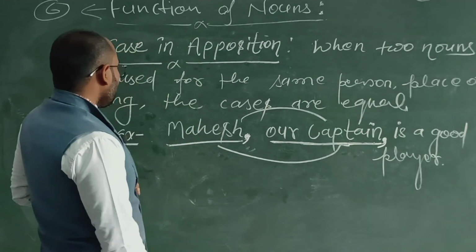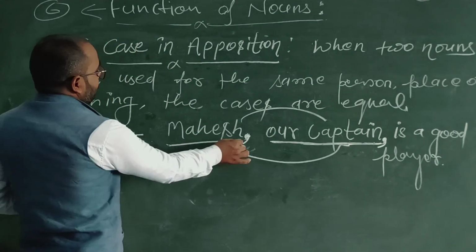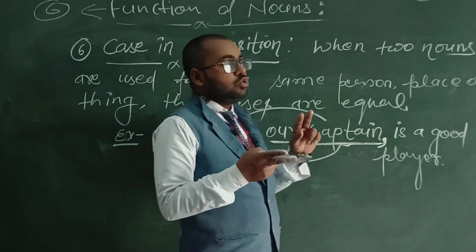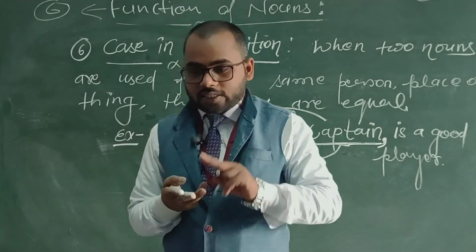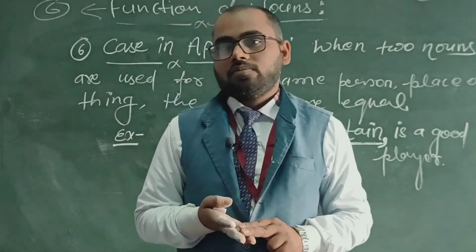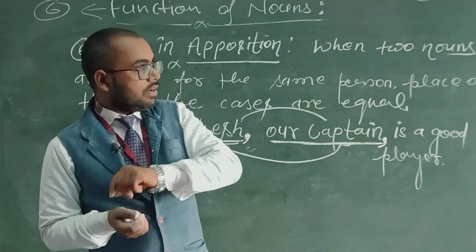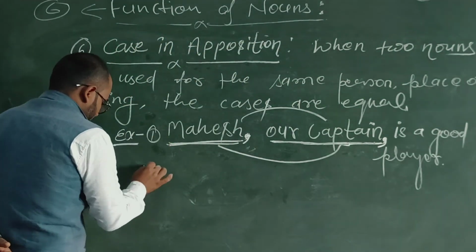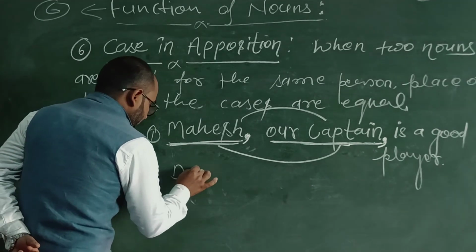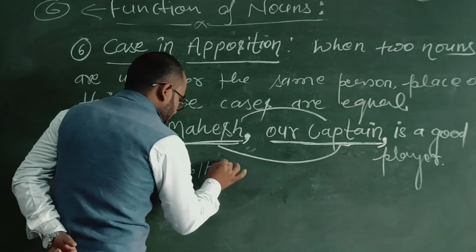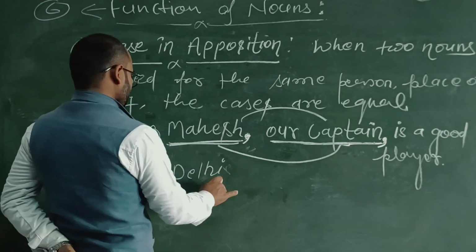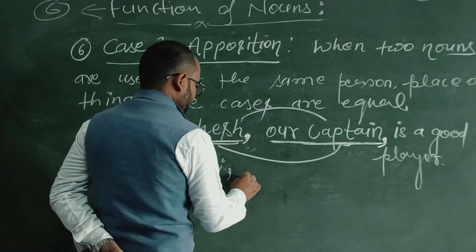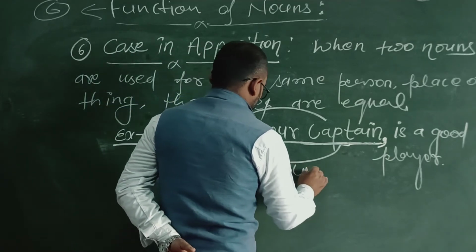Okay. So, once again I repeat this: whenever two nouns are used for the same person, then the case will be equal, and that is the case in apposition. We can see one more example. Delhi, the capital of India.